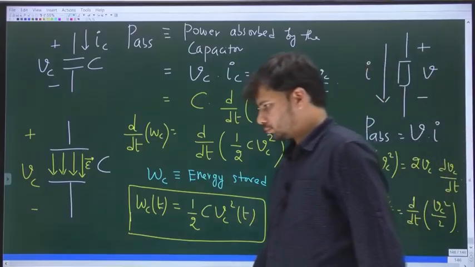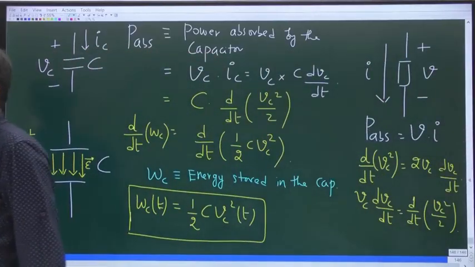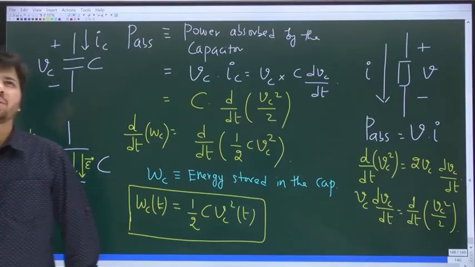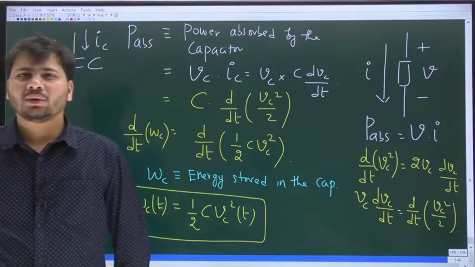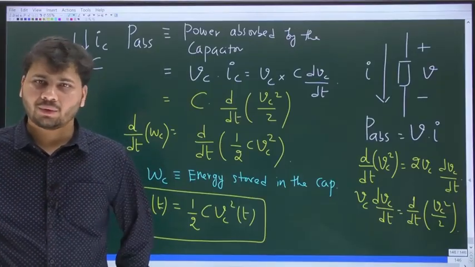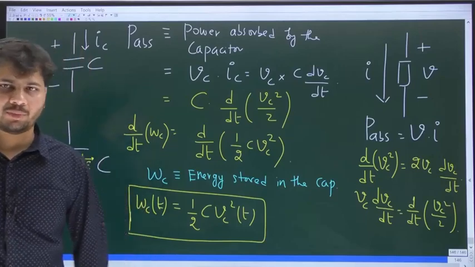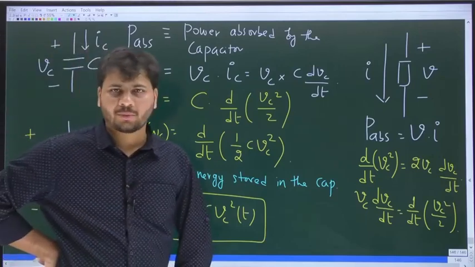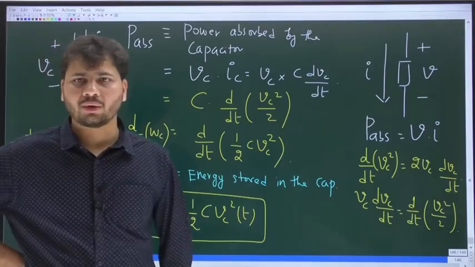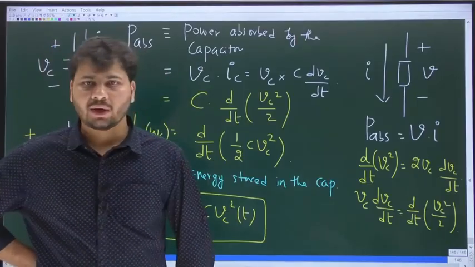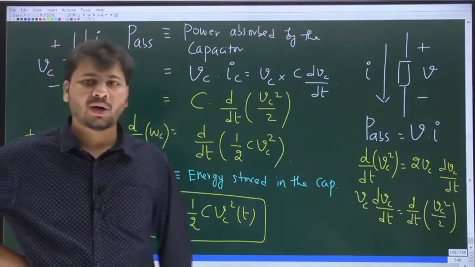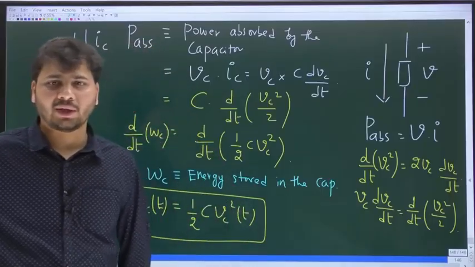So as far as I think, this is pretty much what you should know about the capacitor. A couple of points before we move on to problem solving on capacitors. Number one, a capacitor stores charge.